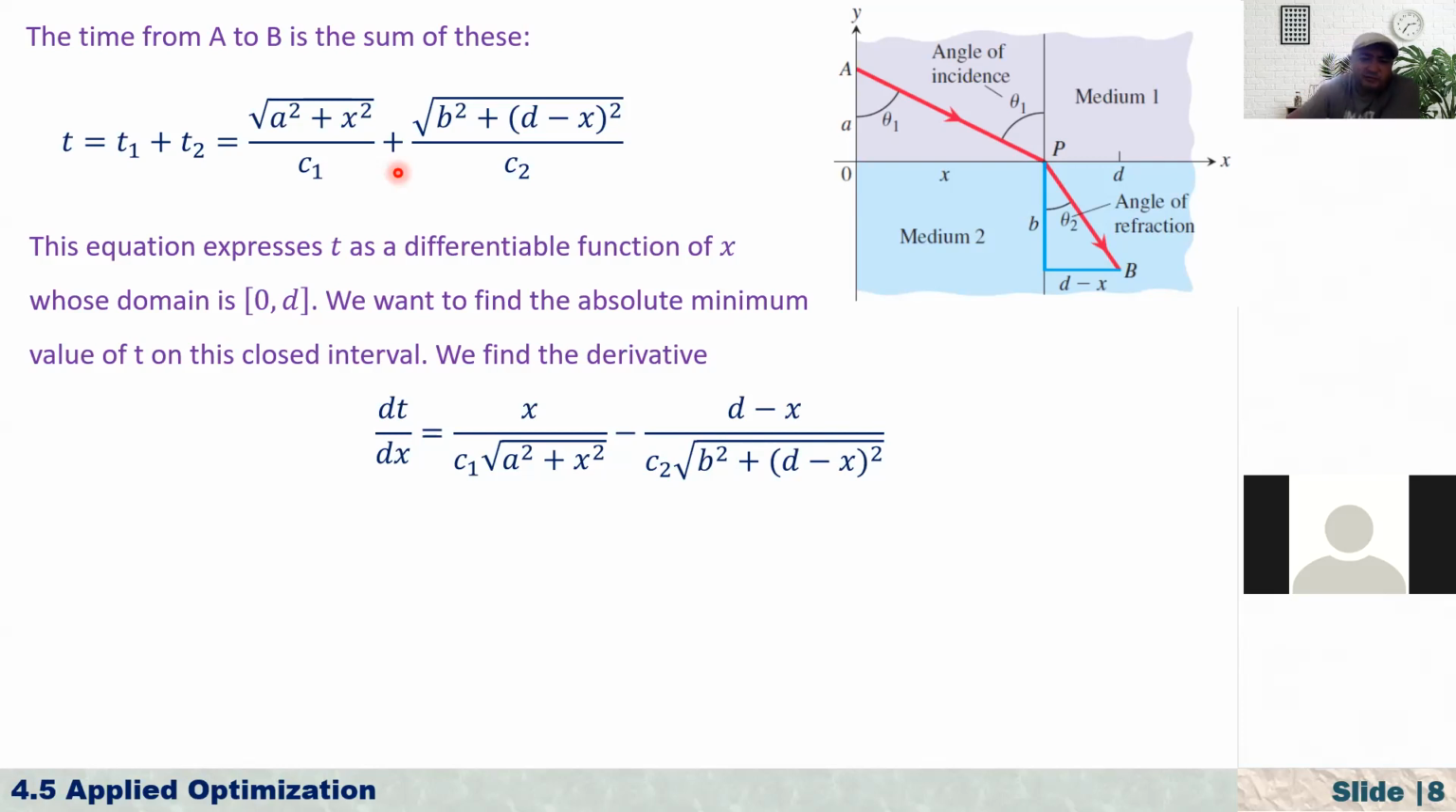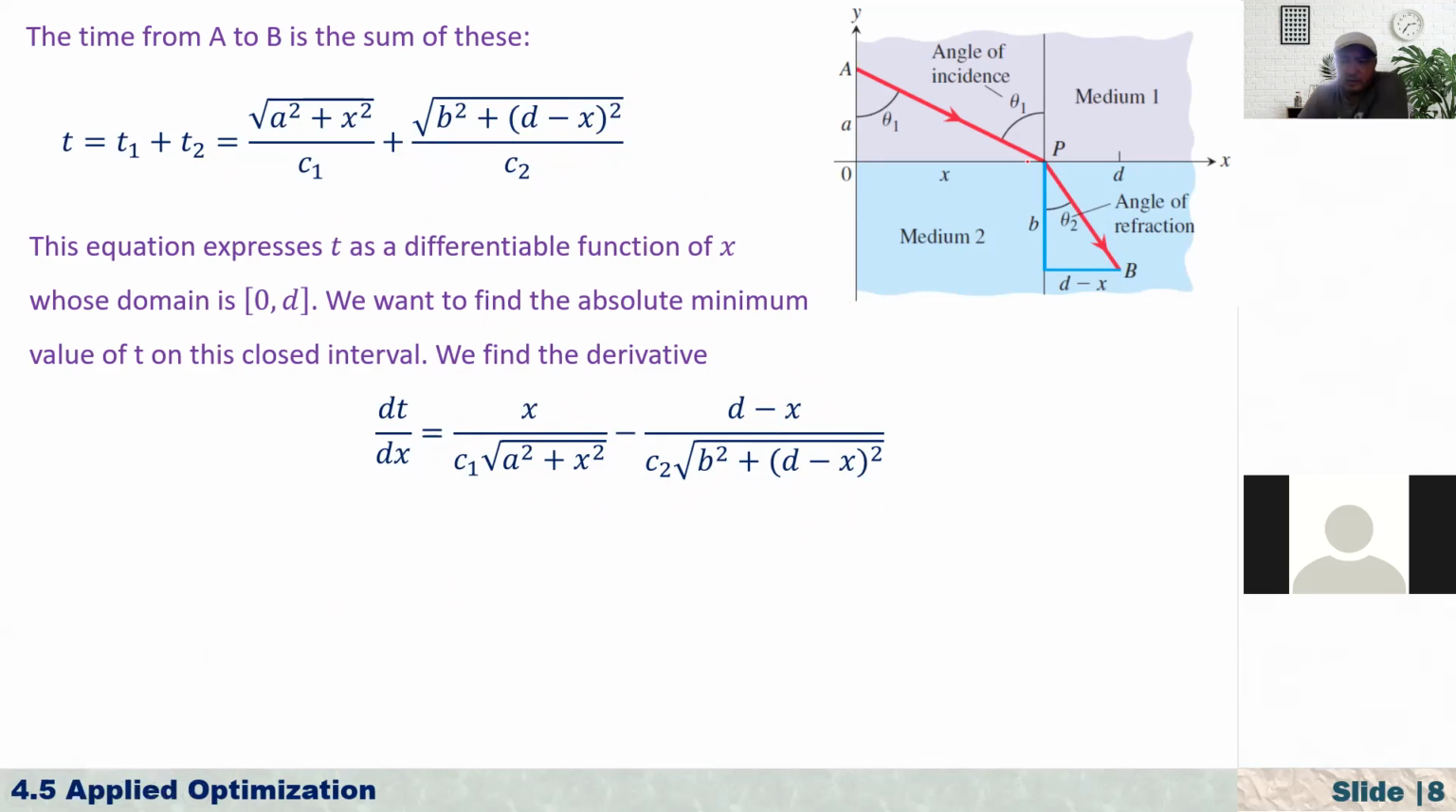So anyway, if you differentiate both sides of this equation, T is equal to this, differentiate T with respect to X. With just simple algebra, we know how to differentiate this. We will get this expression: X over C1 times the square root of A squared plus X squared, minus, because here we have the power of 1 over 2, so when you differentiate the inside, D minus X, we have a minus. Anyway, D minus X over C2 times the square root of B squared plus D minus X squared. And now I can simplify this a bit further.